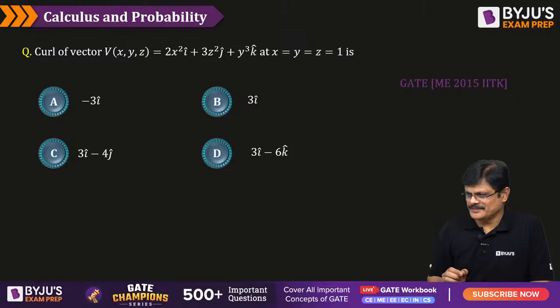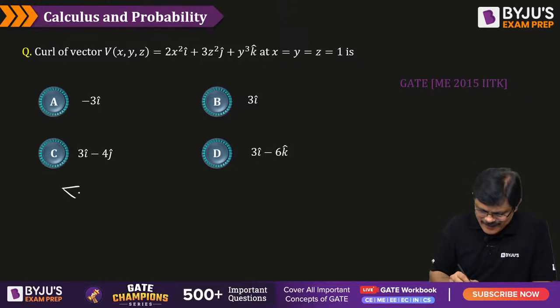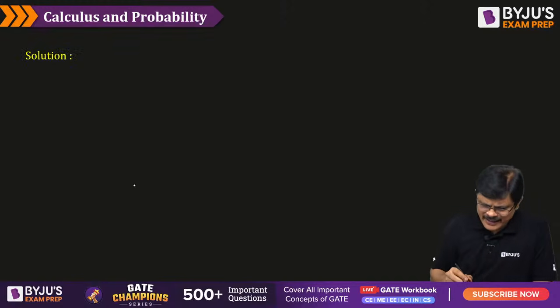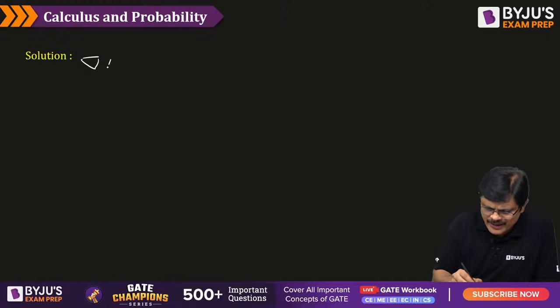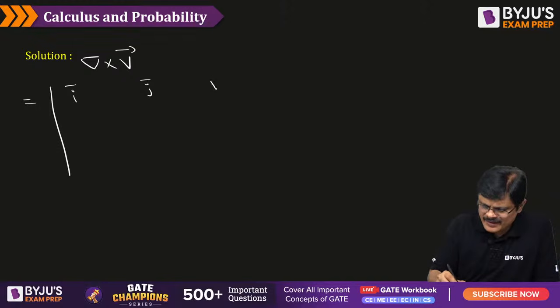Curl. What is curl, sir? We write del cross V bar. This is curl. So, for that, let me write that in the next slide. Del cross V bar is equal to what? I bar, J bar, K bar, dou by dou x, dou by dou y, and dou by dou z.